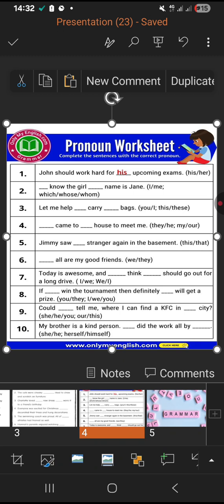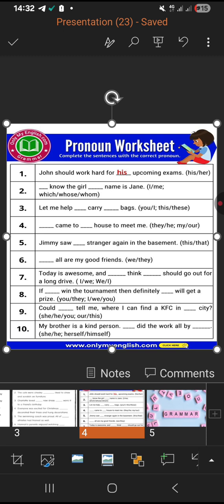Today is awesome and I think we should go out for a long drive. Okay, this is a thing. If you win the tournament, then definitely they will get a prize, or definitely you will get a prize. If you win the tournament, then definitely you will get a prize.